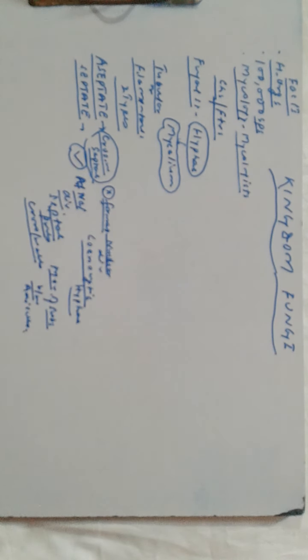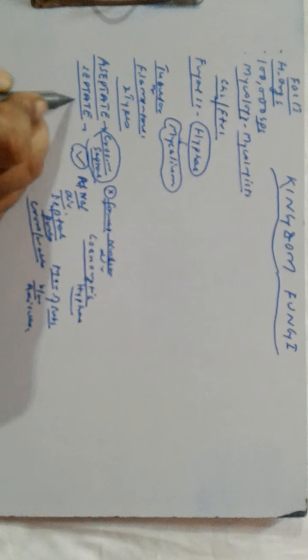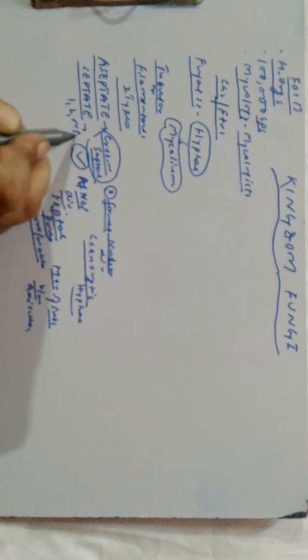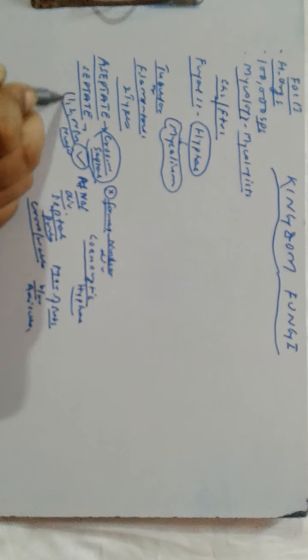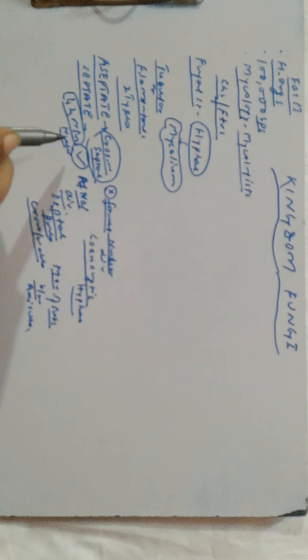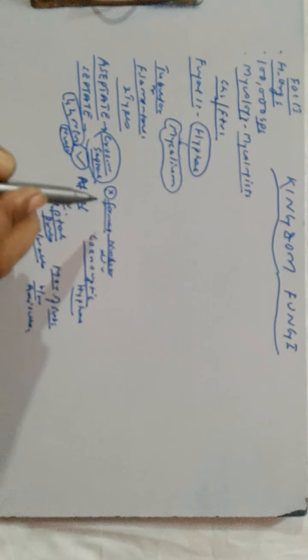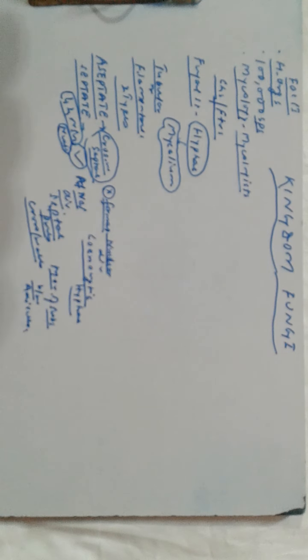Multinucleated means more than one nucleus is there. In septate hyphae, there may be one, two or many nuclei. Aseptate hyphae always have multinucleated hyphae, known as coenocytic hyphae, which are made up of continuous tube-like structures.